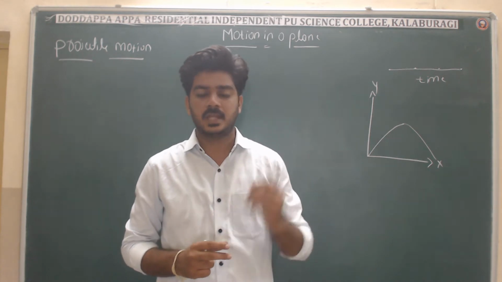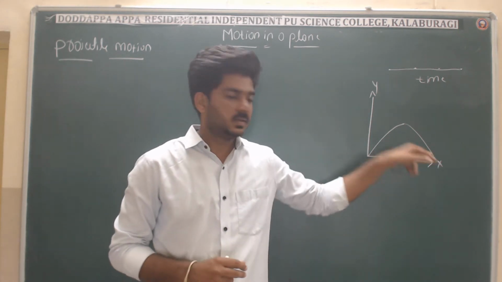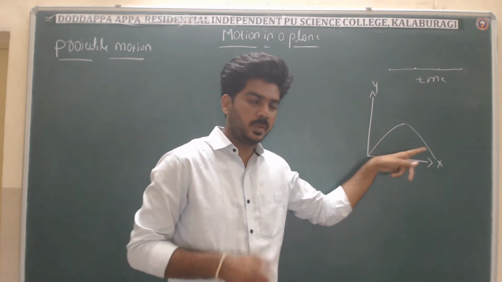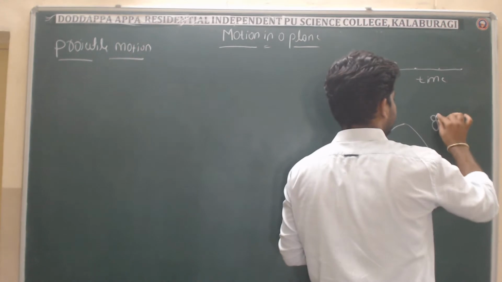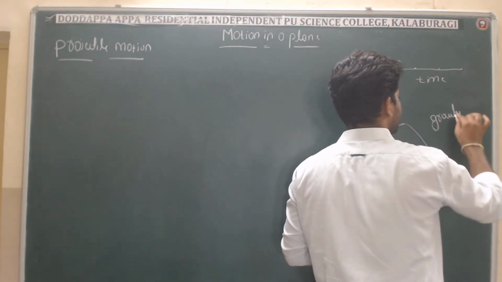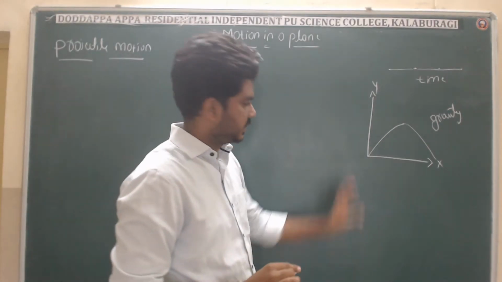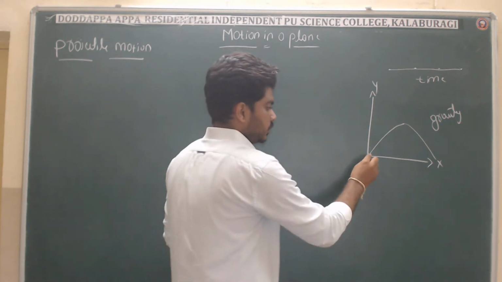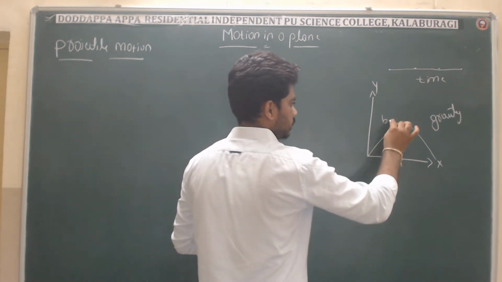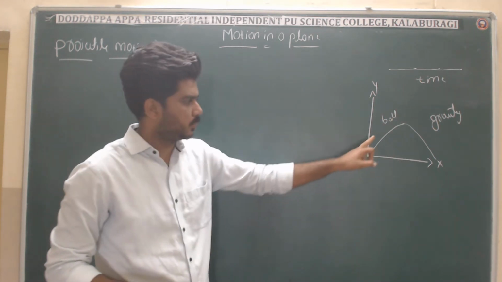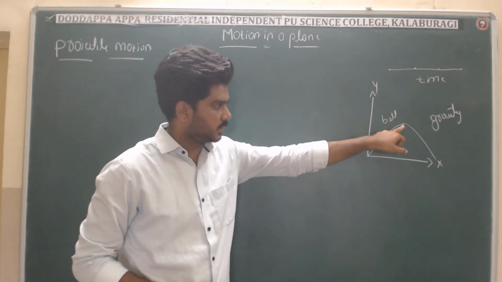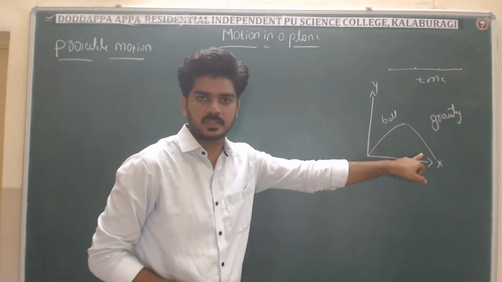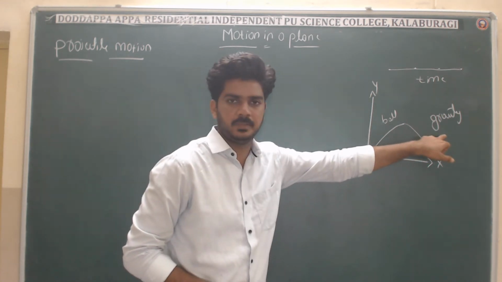After that, it goes in the downward direction. That is due to gravity.